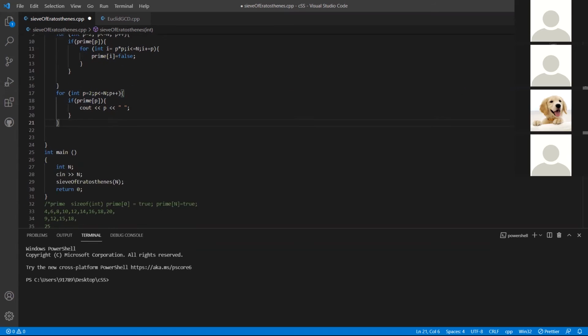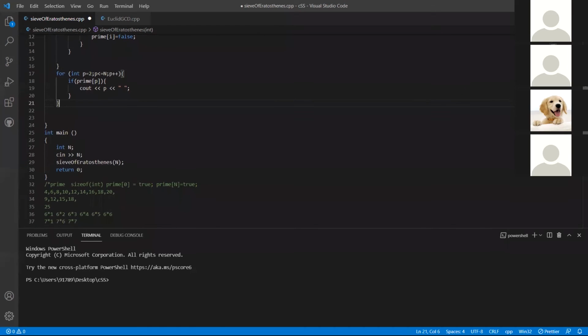Now in the main function, I will take an input from the user. I will ask them to give me a number n, and then I will call this function by passing that number n. And this will print out the elements for me. Okay, so let's try and run this.